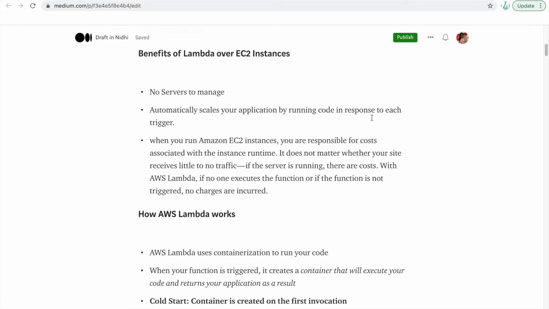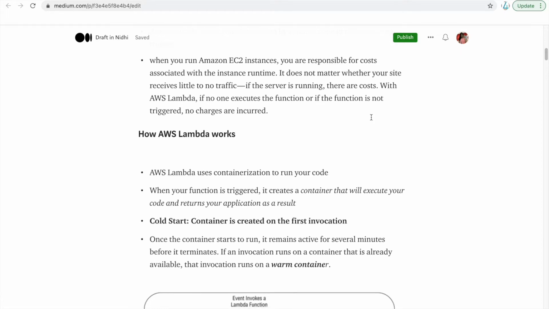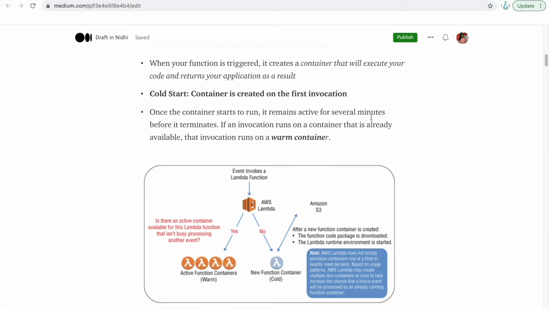Now we'll see how AWS Lambda works. AWS Lambda uses containerization, because at the end it is serverless from your side. You don't see any servers running, but internally at the backend something is running, right? So it uses containerization to run your code. Whenever your function is triggered, it creates a container that will execute your code and return the result to your application.